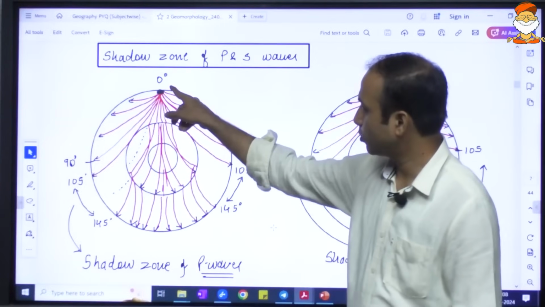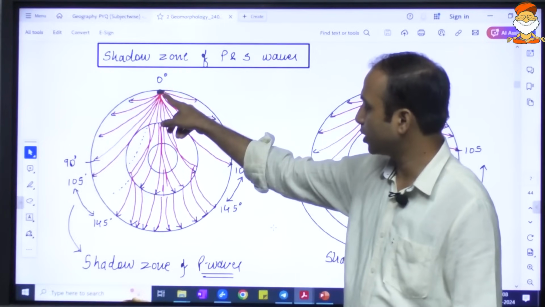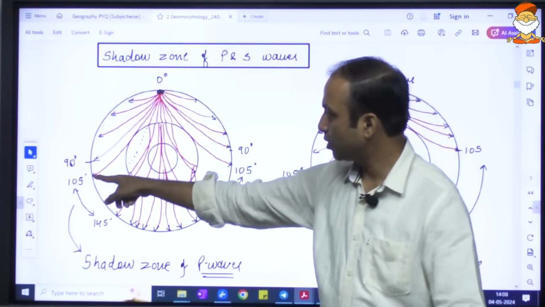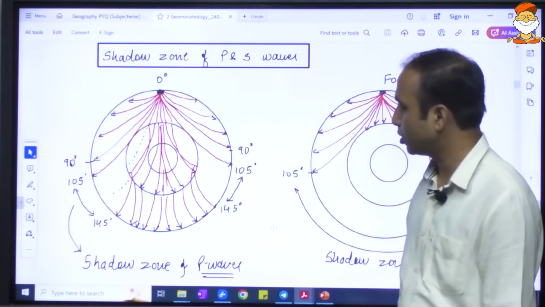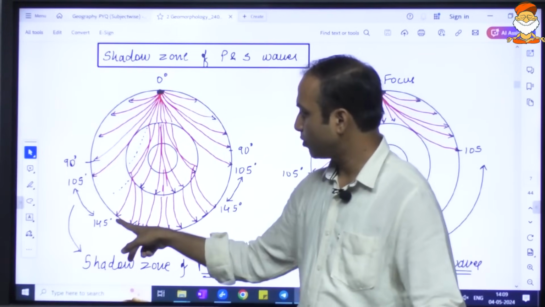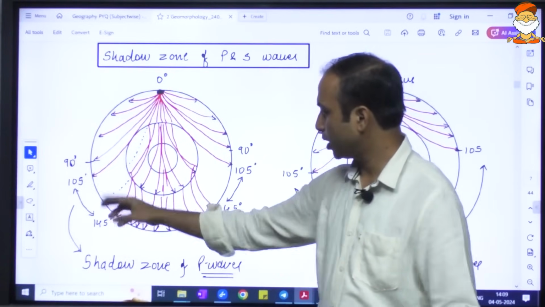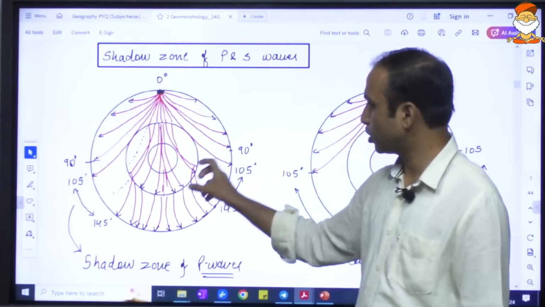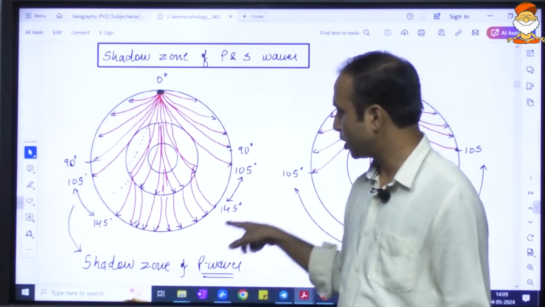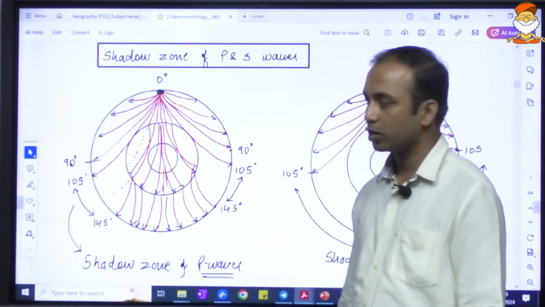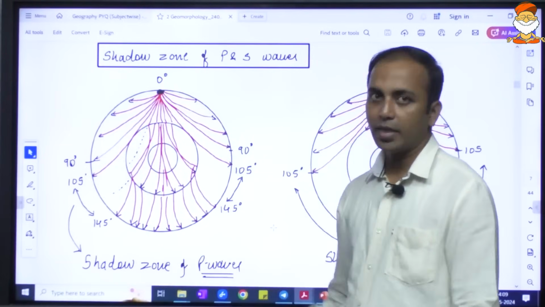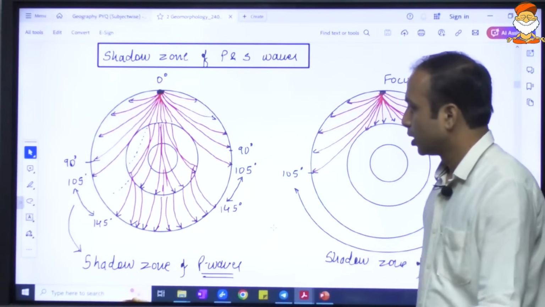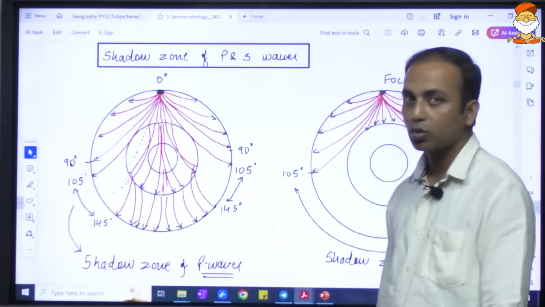Here the similar thing will happen, it will keep on bending, and ultimately from the focus point or the hypocenter till 105 degrees on the other side, it can be observed. From 105 to 145, the primary wave is not noticed. Again from 145 to another 145 it can be noticed. If it is 0 over here, it is 90 over here, and somewhere here is 180 degrees longitude. This zone is known as the shadow zone of the primary waves.